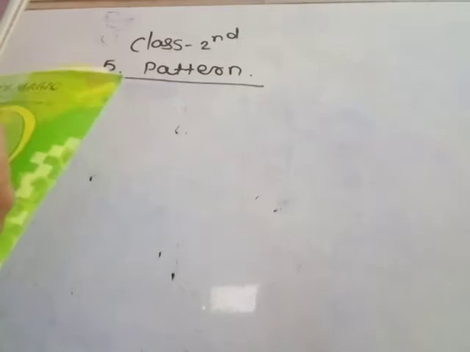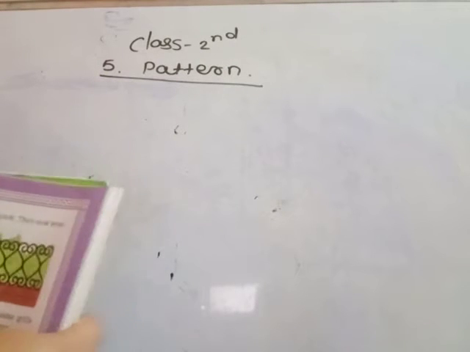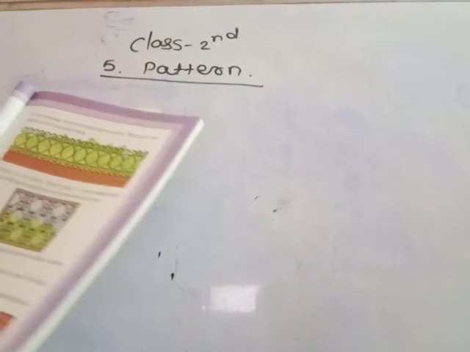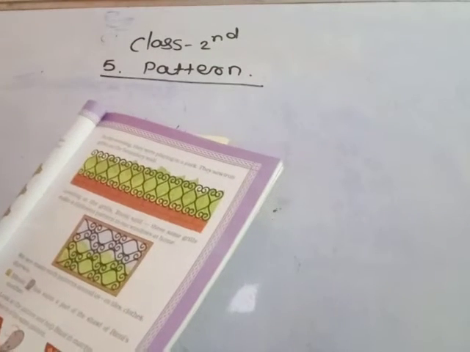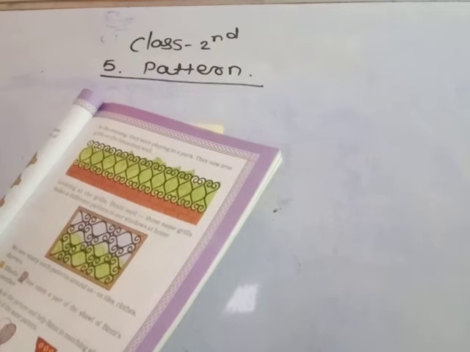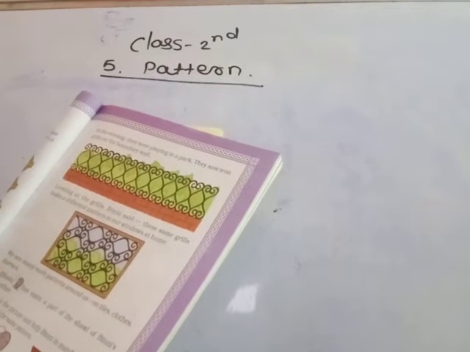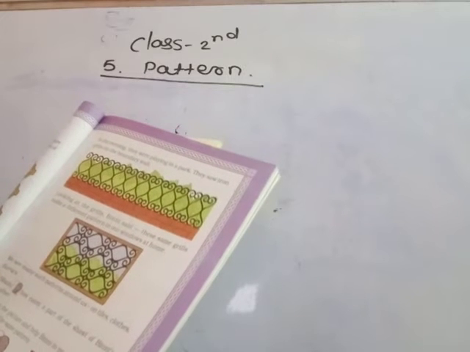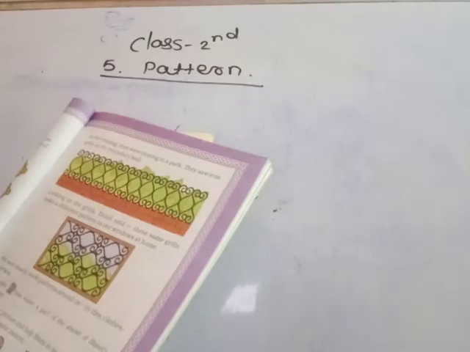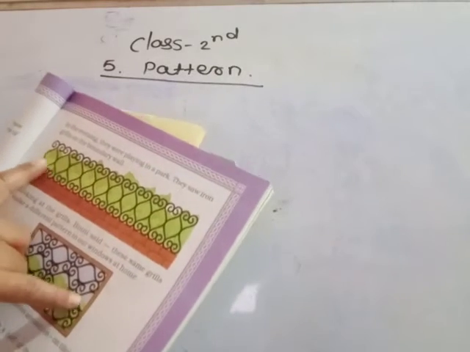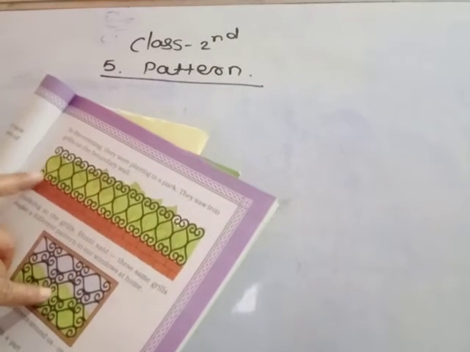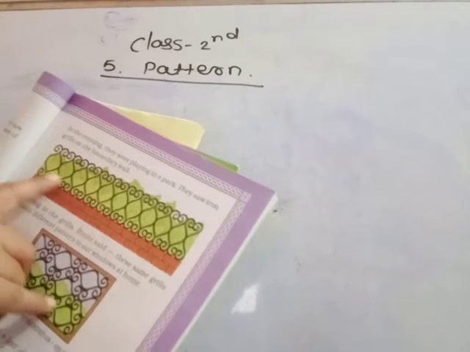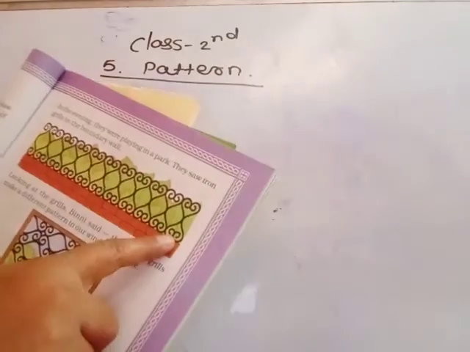In the evening they were playing in a park. When they were playing in the park, they saw these iron grills on the boundary wall of the playground. See these iron grills. Here first see this pattern. All these are the same patterns.